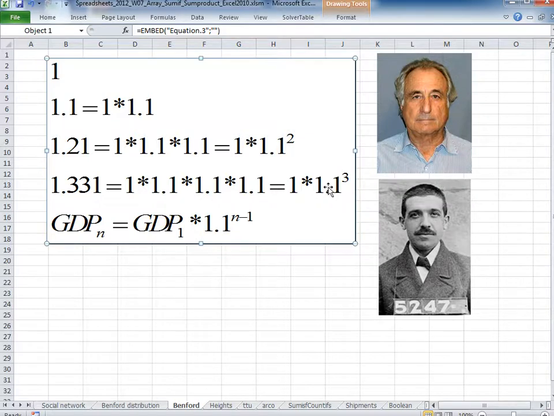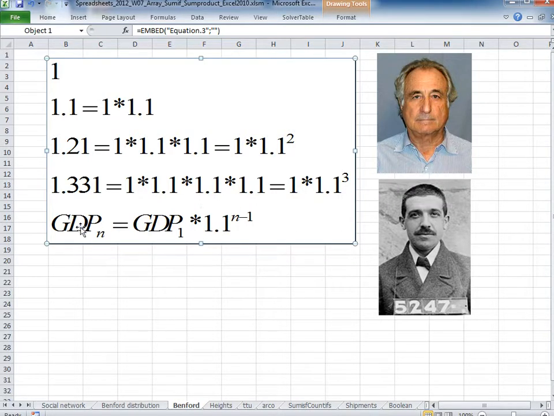More specifically, if we go to the fourth year, it's the power of 3. If we go to the fifth year, it's the power of 4, and so forth. Okay, this is growing. This is when an economy grows by 10% constantly.